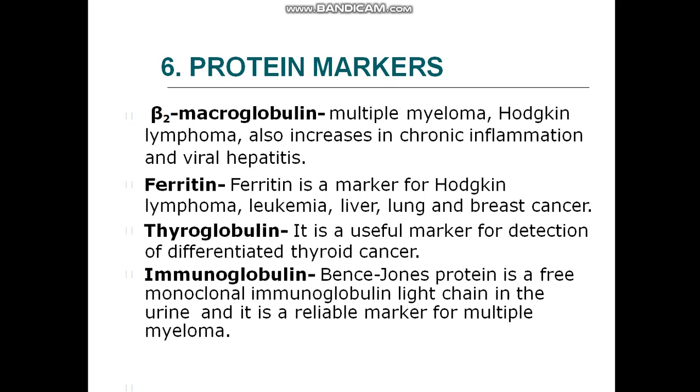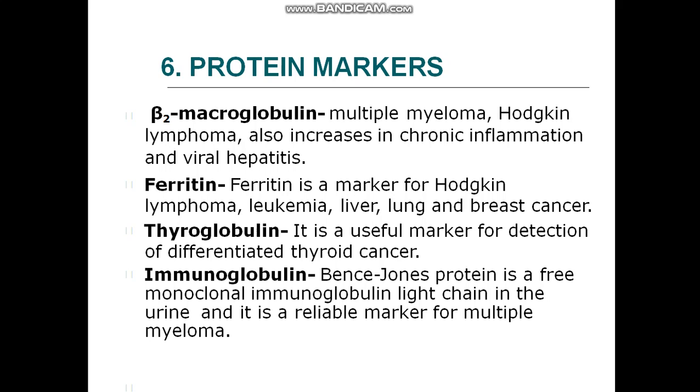Protein markers. Beta 2 microglobulin is a tumor marker of multiple myeloma and Hodgkin lymphoma, and also increases in chronic inflammation and viral hepatitis. You all know about multiple myeloma. What is multiple myeloma? Multiple myeloma is a tumor of a special type of WBC cells. It is actually a tumor of plasma cells.